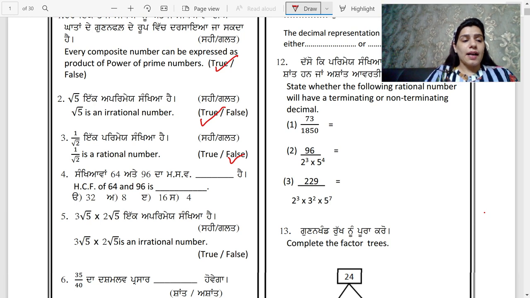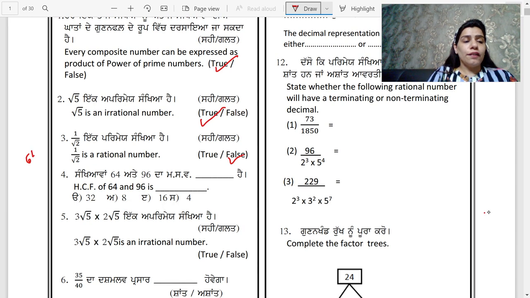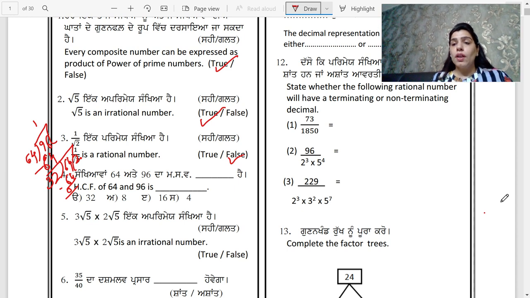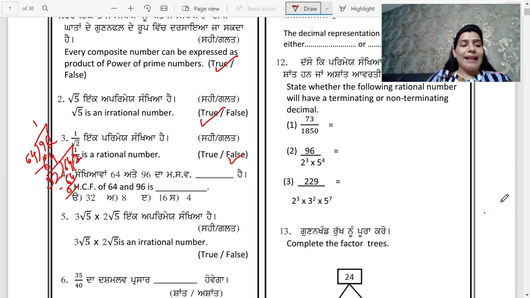So let's start. When you will divide 96 by 64, it will go once: 64 ones are 64, and this will leave the remainder as 32. Again we will divide. Now 32 twos are 64 and now the remainder is 0. So when you get the remainder as 0, that is your stopping step. You will stop over there and that last divisor is your HCF. So in this question, the HCF is 32.